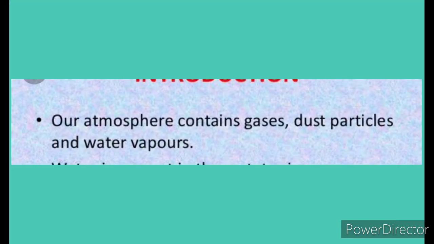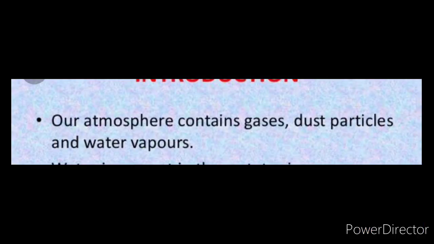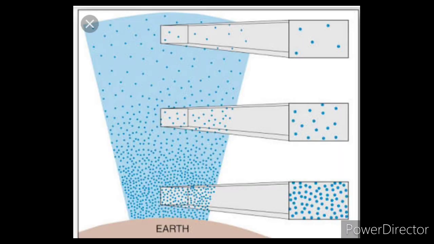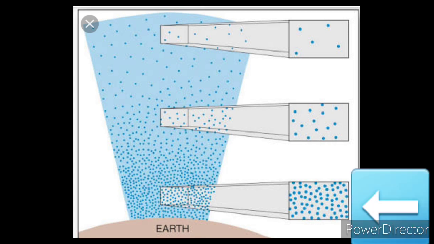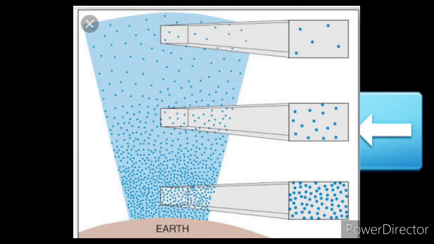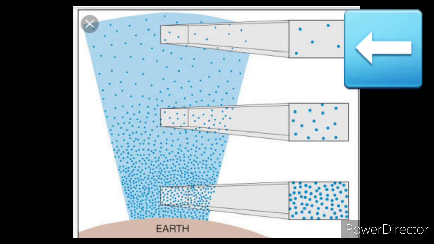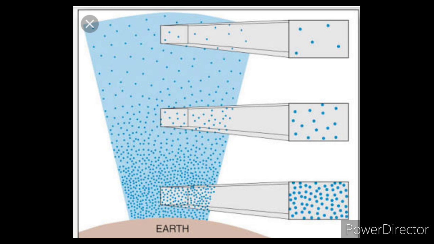How? The proportion of dust in the air, water vapor, heavy gases, etc. is higher in the air closer to the surface of the earth. This proportion decreases with increasing altitude. As one moves higher and higher from the surface of the earth, the air becomes thinner and thinner. As a result, the air pressure decreases with increasing altitude.